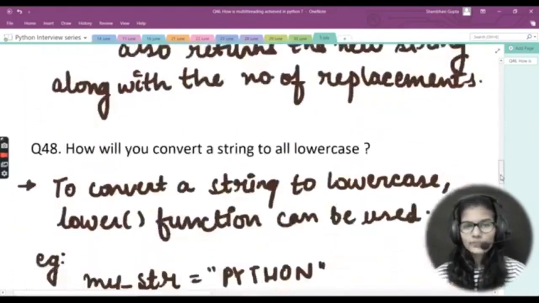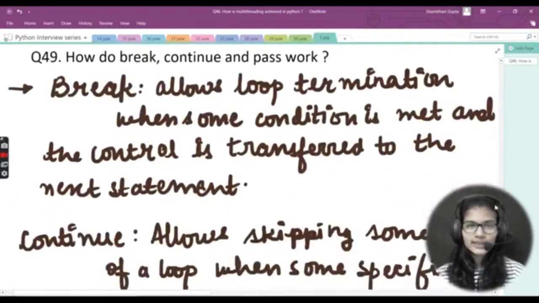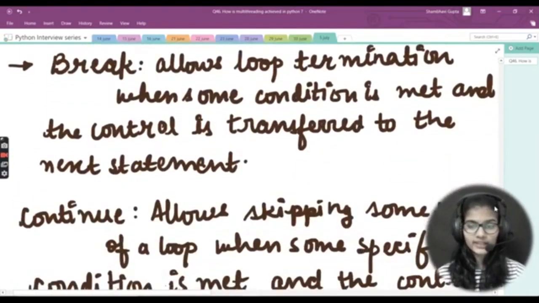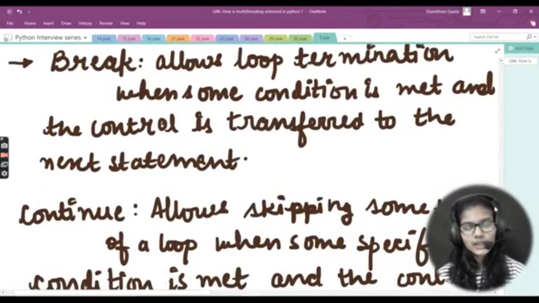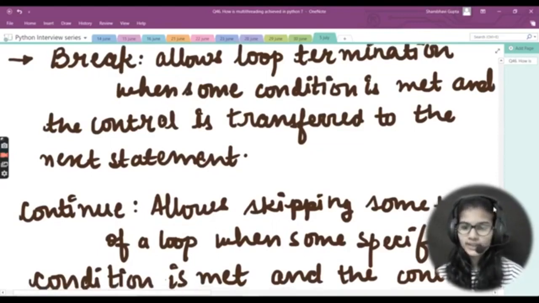Now, understand the three once again, how break, continue and pass actually work. Break allows the loop termination when some condition is met, and the control is transferred to the next statement. It allows the loop to stop when some condition is fulfilled and the control of the program is transferred to the next statement, whichever you have written.